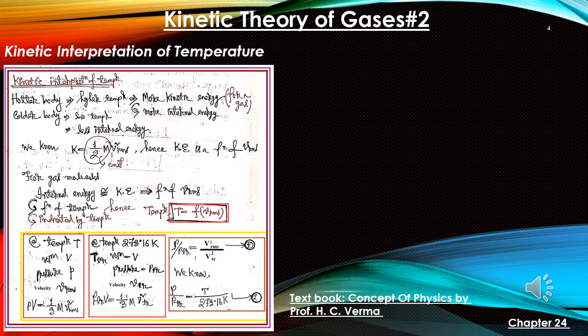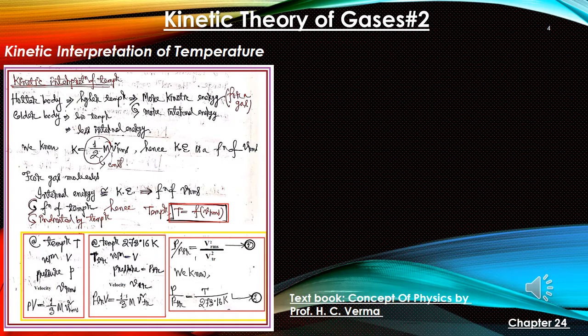Okay, let's talk about the kinetic interpretation of temperature. As we already know, a hotter body means higher temperature and a colder body means lower temperature. Now this hints that higher temperature means more kinetic energy of those gas molecules, and that is more internal energy. Lower temperature means less internal energy, which we already learned in our first lecture on heat and temperature.